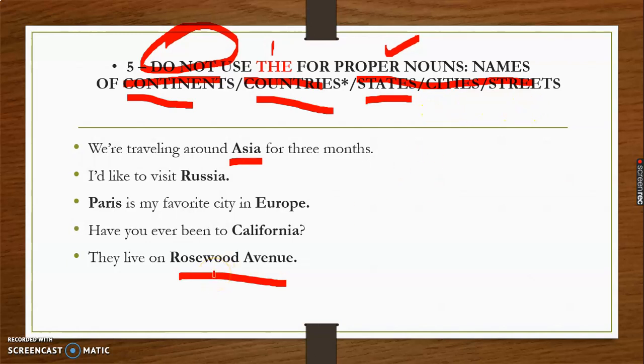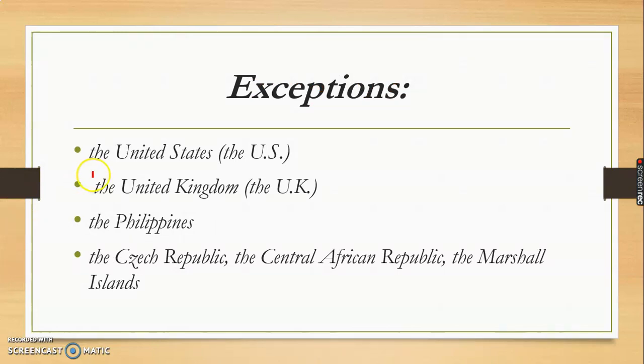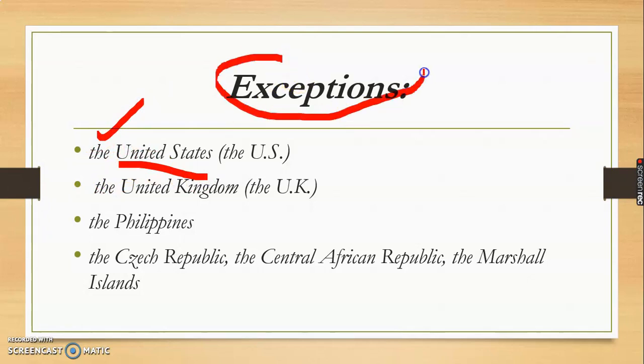But here are certain exceptions. With a few exceptions, "the" is written, like when we are supposed to write United States, "the" is used. These are the exceptions. Like for United Kingdom also we use "the." With the Philippines we use "the." With the Czech Republic, the Central African Republic, the Marshall Islands.